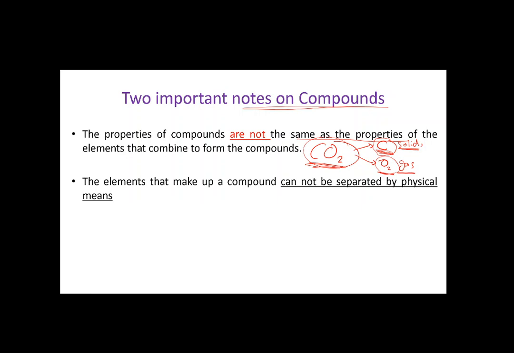So it has no relation to the properties of carbon or the properties of oxygen. What else? The elements that make up the compound cannot be separated by physical methods. Like you cannot separate the carbon from oxygen here with the physical method. Like if you put them on the stove, you cannot separate them. But to separate them, you need a chemical method to separate the compound.